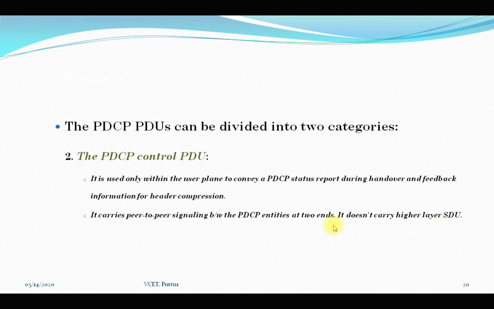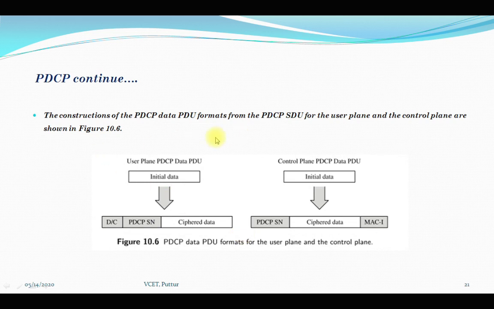Or if I say, unlike the PDCP data PDU, the PDCP control PDU does not carry any information about higher layer SDUs, but it will be used for peer-to-peer signaling between PDCP entities at both ends. So here is the construction of the PDCP data PDU formats from the PDCP SDU. This is for data, this is for control, for the user plane and the control plane, which is mainly shown in the figure, that is, the PDCP data PDU formats for user plane and the control plane. So this is the construction of the PDCP data PDU formats.